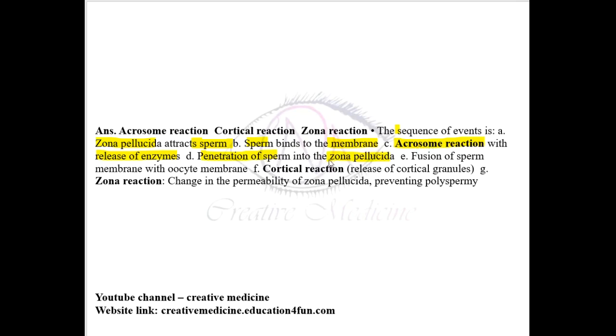Now the penetration of sperms into the zona pellucida occurs. Then the fusion of the sperm membrane occurs with the oocyte membrane, and finally release of cortical granules occurs, that is the cortical reaction, and at the end the zona pellucida becomes impermeable to new sperms, thus preventing polyspermy.